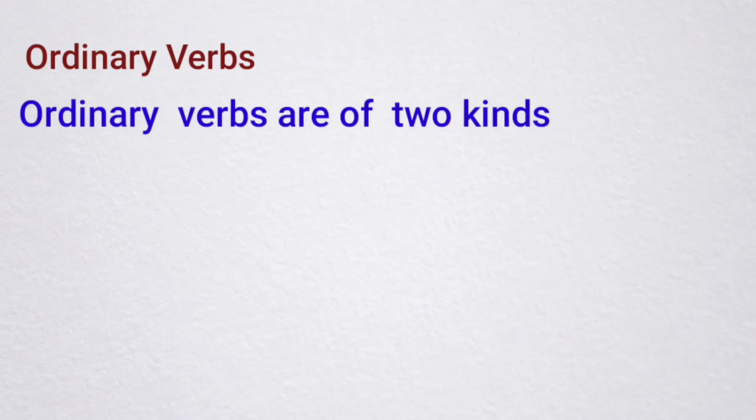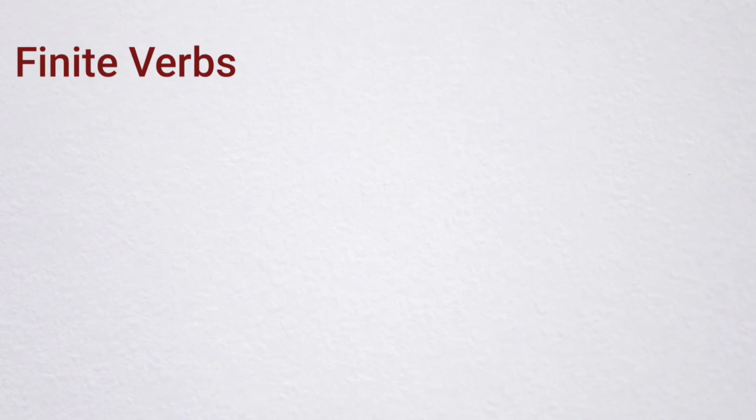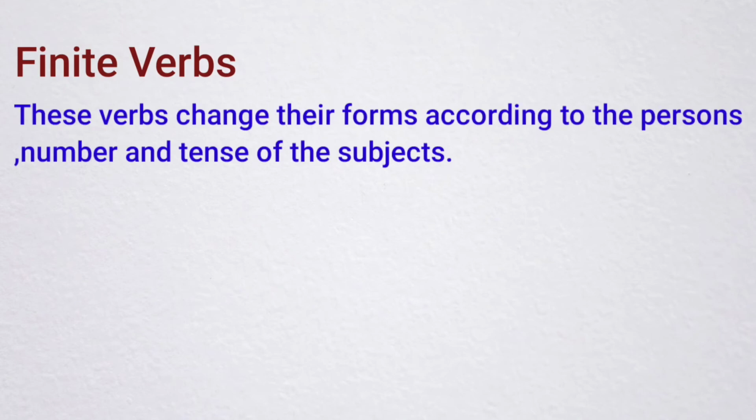Now let us discuss ordinary verbs. Ordinary verbs are divided into two parts. What are the two kinds of ordinary verbs? Finite verbs and non-finite verbs. Now let us discuss what finite verbs are. These verbs change their forms according to the person, number and tense of the subjects.